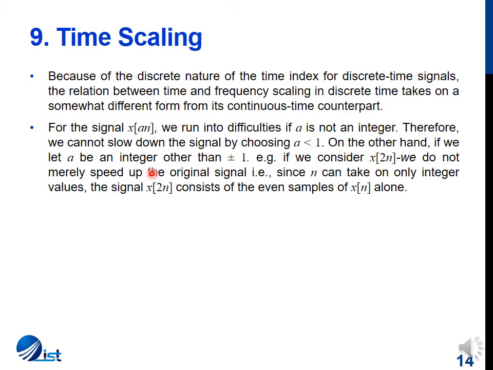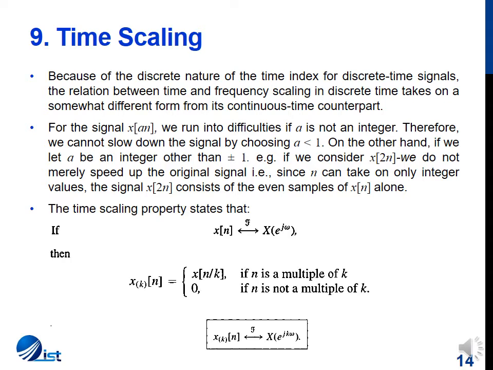If, however, a is not 1, for example, if we take x2 of n, then x2 of n consists of even samples of x of n, because when n is 0, we have x of 0. When n is 1, the new signal will have a value of x2 at its first sample and so forth. So it will have even samples of x of n alone. So that is why in your book time scaling property is only considered in the form of time expansion.